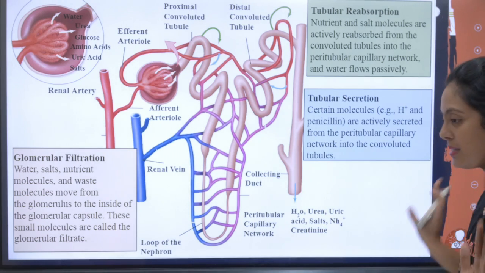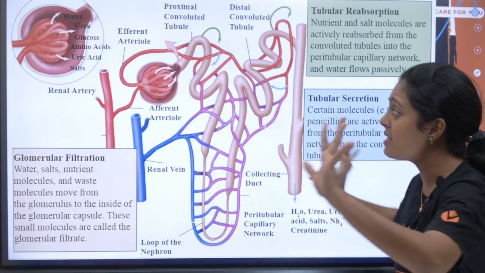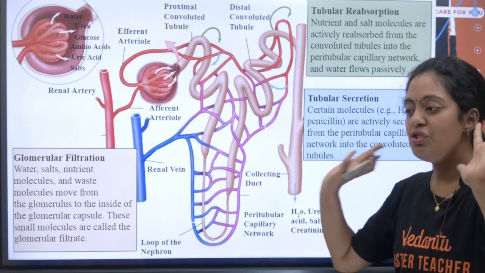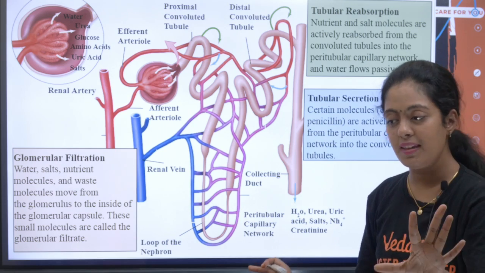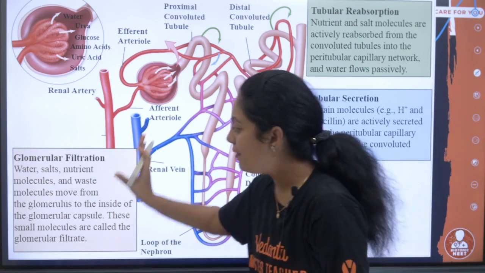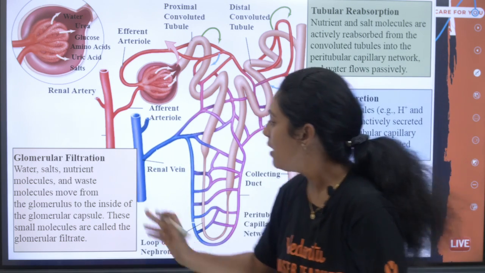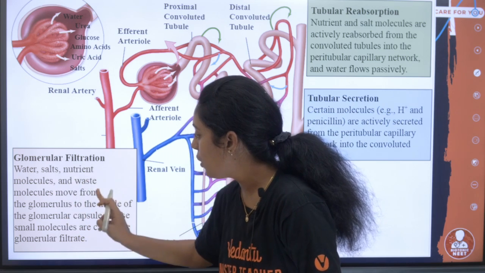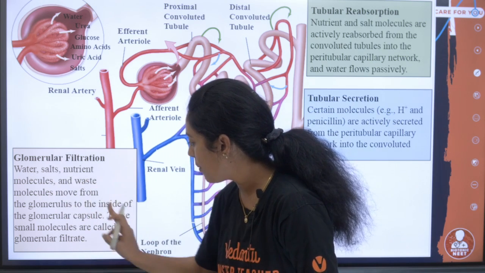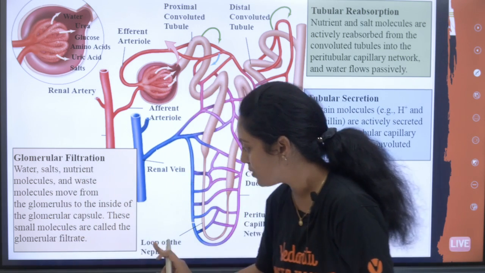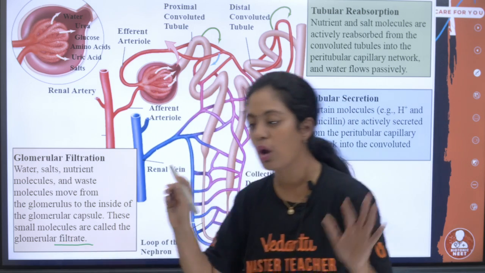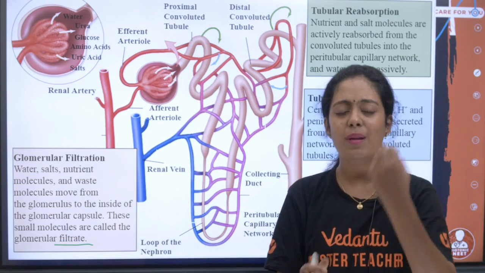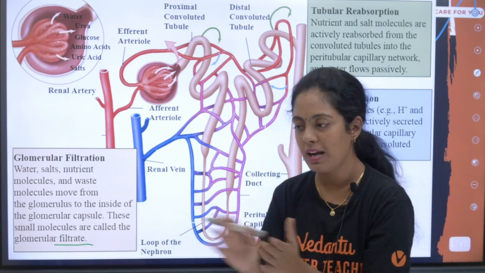Always remember this. Okay, the entire summary is here. Okay, just give me 5 minutes, I'll clear everything. So முதல்ல glomerular filtration la என்னென்னலாம் நடக்குதுப்பா? Water, salt, nutrient molecule, waste molecule move from the glomerulus into the glomerular capsule. These small molecules are glomerular filtrate. நான் சொன்னல blood cells அப்புறம் proteins மட்டும் pass பண்ணாது.